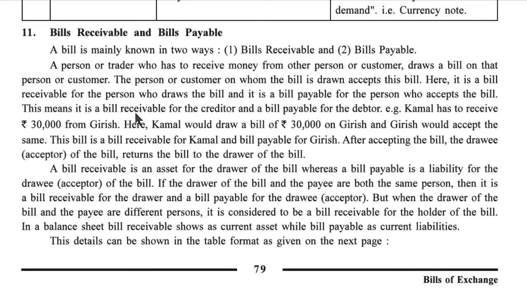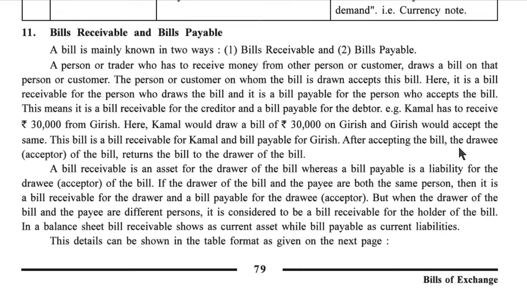This means it is a bill receivable for the creditor and a bill payable for the debtor. As an example, Kamal has to receive rupees 30,000 from Girish. Here Kamal would draw a bill of rupees 30,000 on Girish and Girish would accept the same. This bill is a bill receivable for Kamal and a bill payable for Girish.